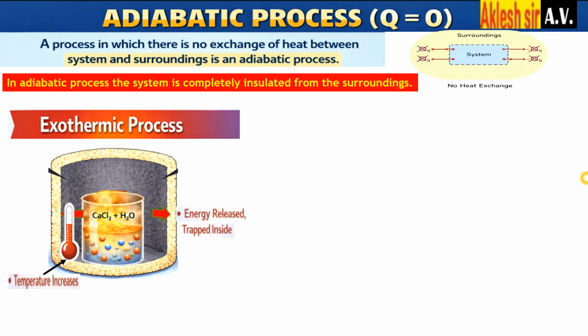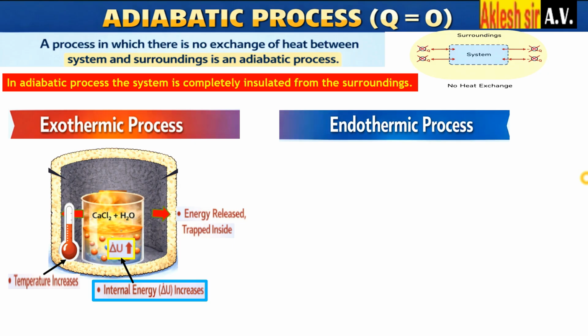As the reaction goes on, the temperature goes on increasing. Because there is an increase in temperature, the internal energy, represented by delta U, that is the total energy of that system, will increase. So that delta U, the change in internal energy, increases.